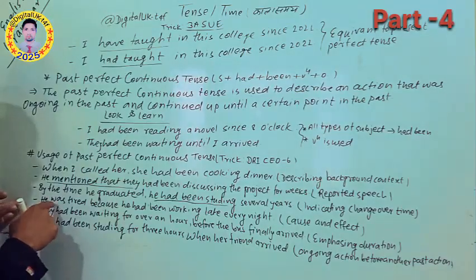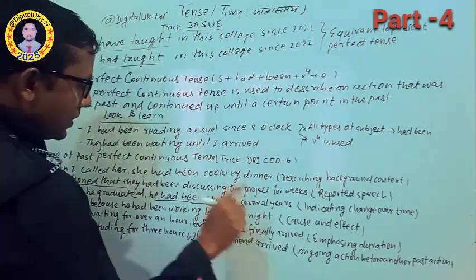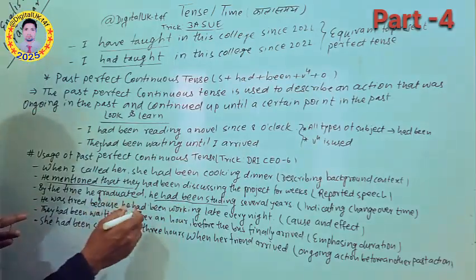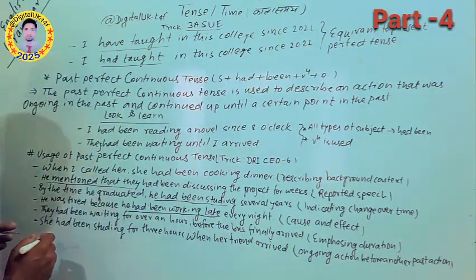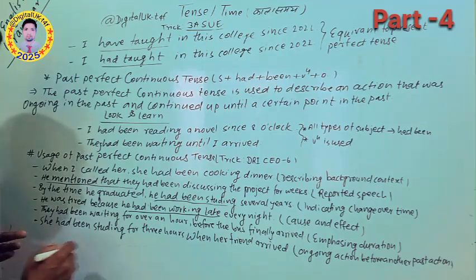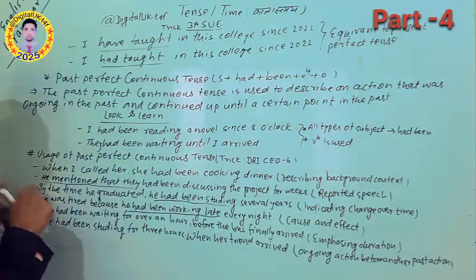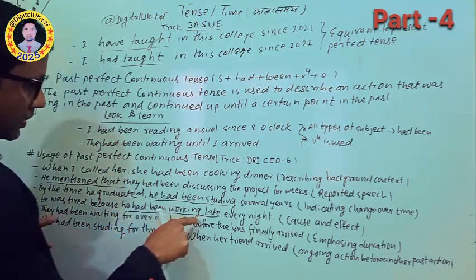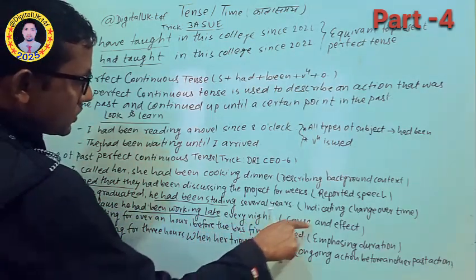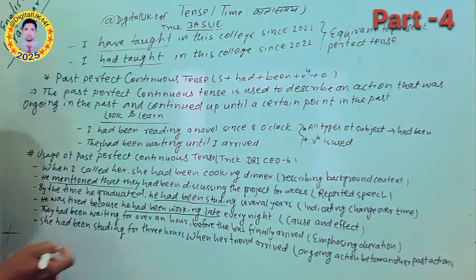After that you can see: he was tired because he had been working late every night. So he had been working late. Here is the past perfect continuous. This is cause and effect. Why is he looking tired? Because he had been working late every night. So this is cause and effect, and here is the use of the past perfect continuous.